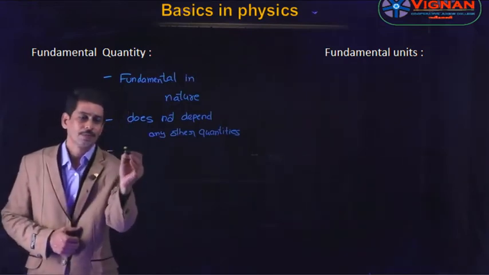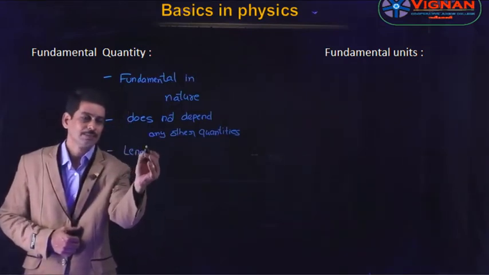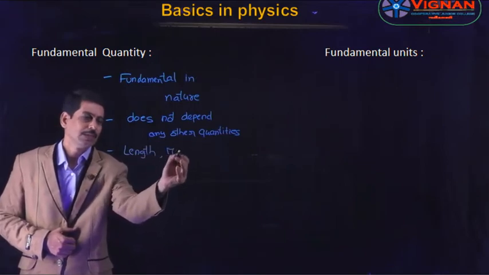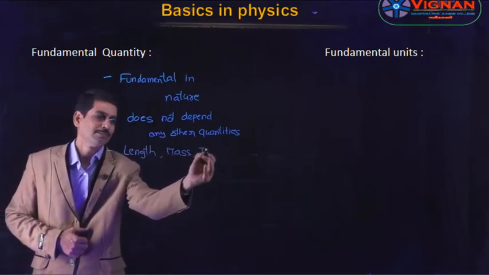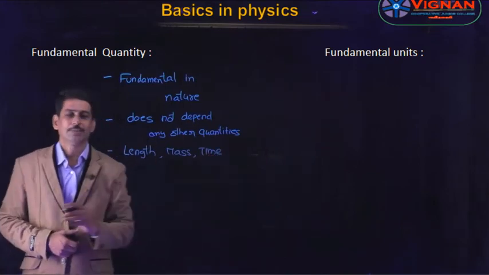Length, mass and time are called fundamental quantities.